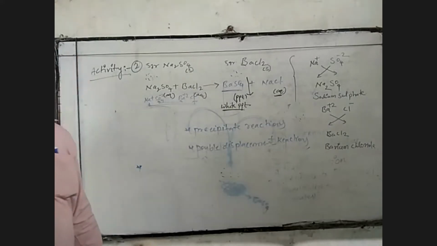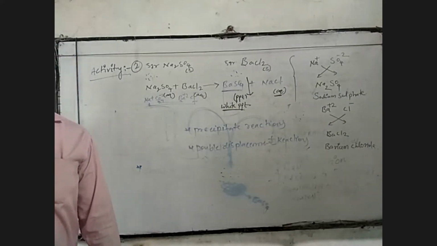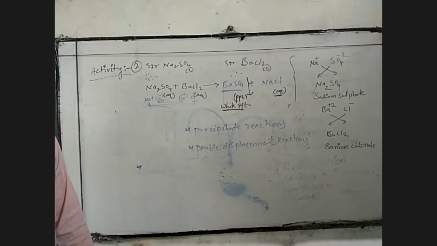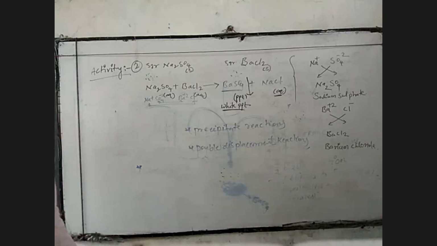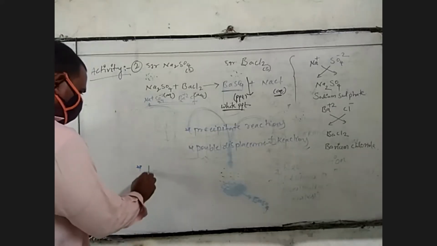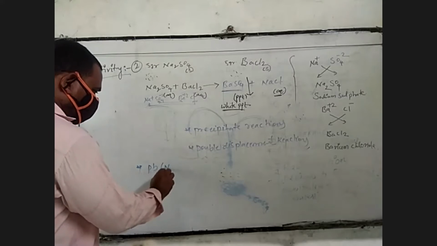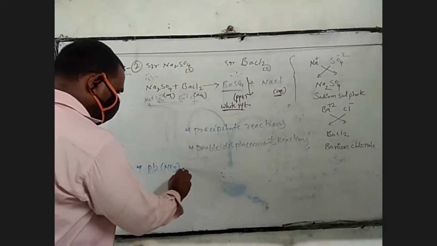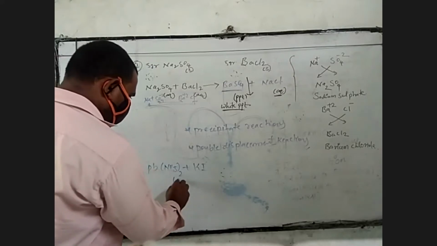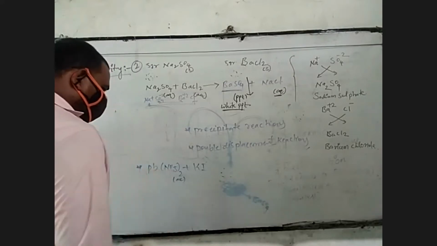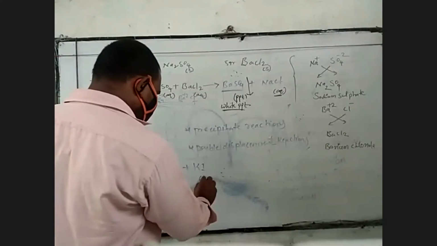That is lead nitrate and potassium iodide, which forms lead iodide. Lead nitrate is an aqueous solution, and the same with potassium iodide.